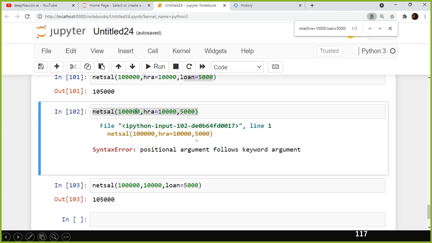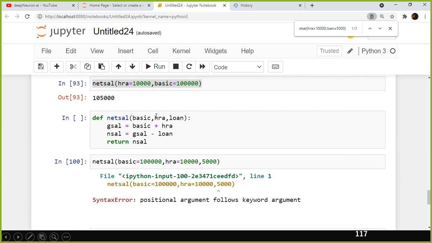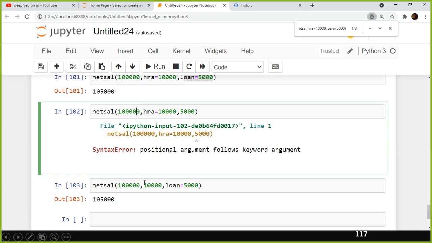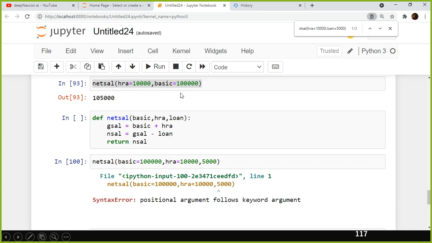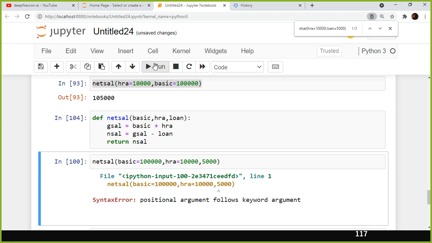Supposing you have defined 3 parameters, but you are passing only 2 values and you are not using any default values here, right? So in this case we don't have any default parameter. If I hard code it here, the loan is your default parameter. I did not hard code it here, right?